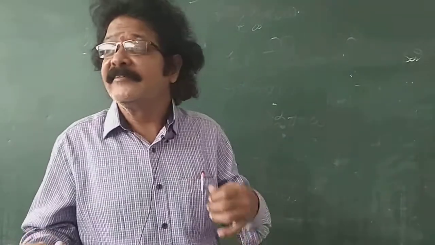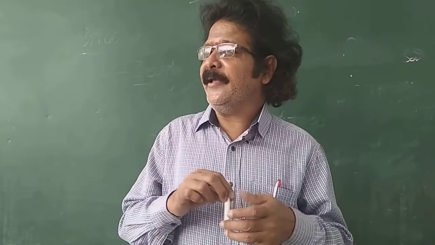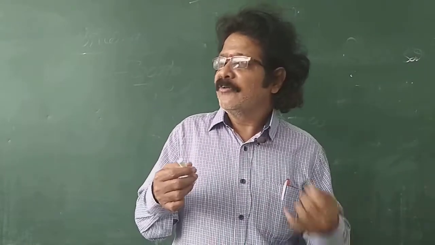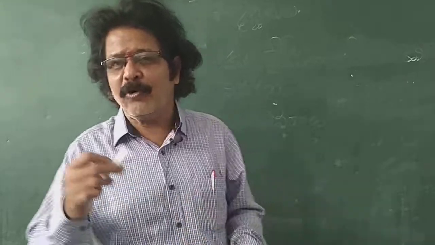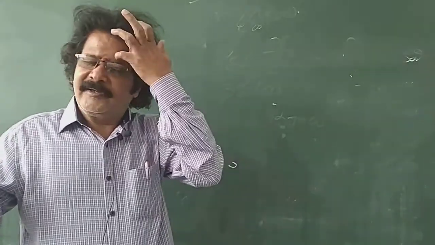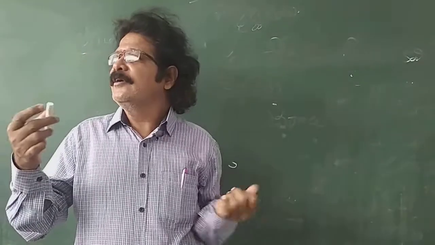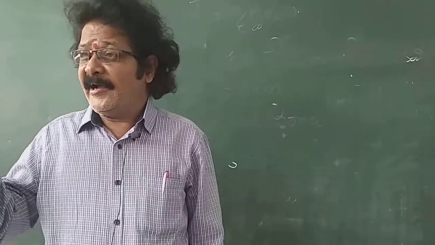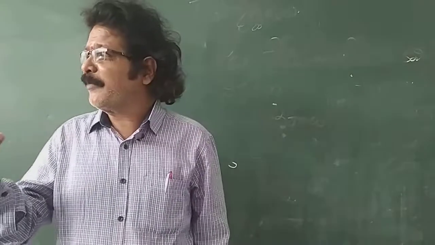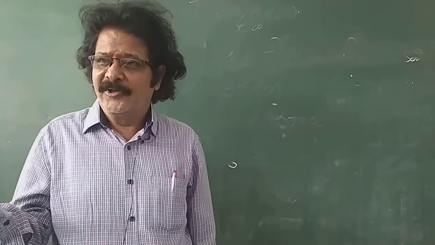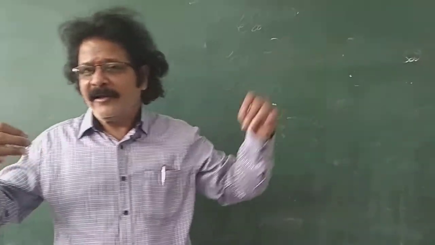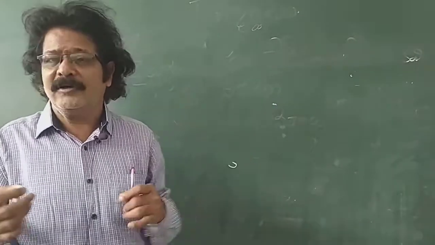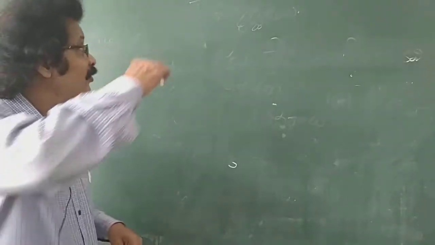So let us start our topic. As we have studied in earlier classes about the number system. Number system means natural numbers, whole numbers, integers, rational numbers, irrational numbers, prime numbers, composite numbers. Let us recall a little bit about those numbers.